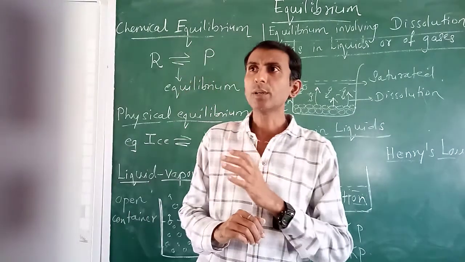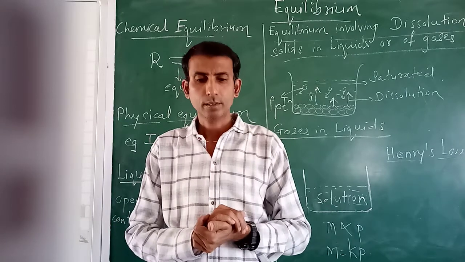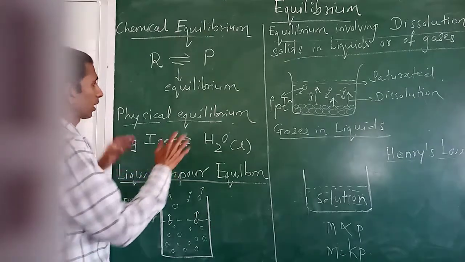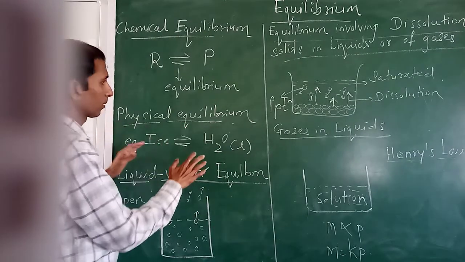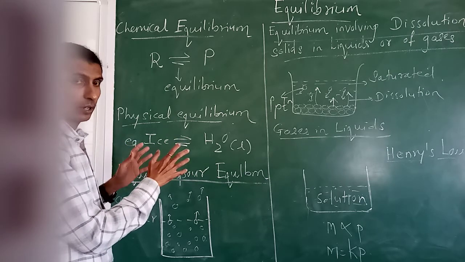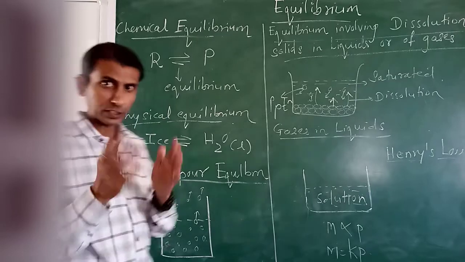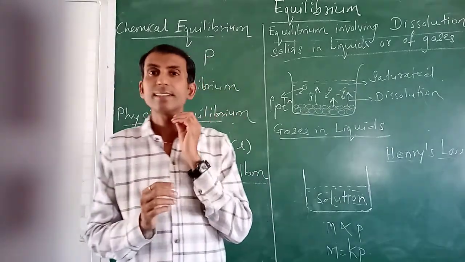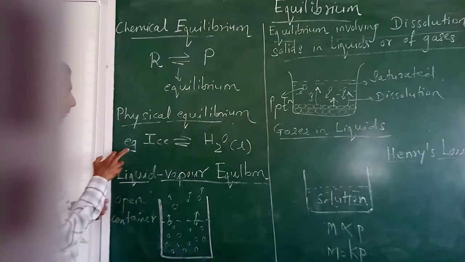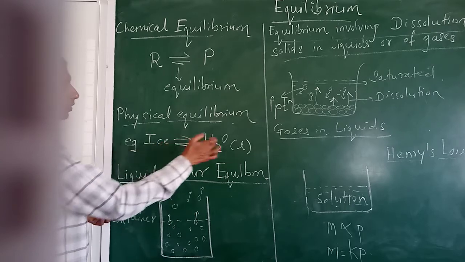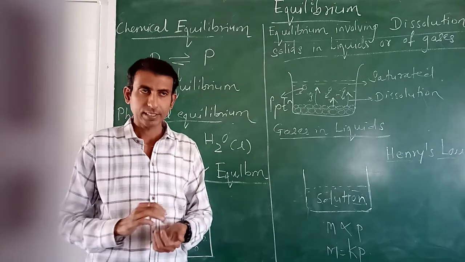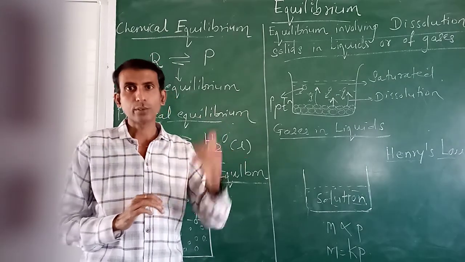So in physical equilibrium we can state or give the definition like this: the equilibrium which is existing between two physical states of the same substance, then the equilibrium is called physical equilibrium. Example देखते हैं. Example, ice getting converted to liquid means melting of ice. Ice getting converted to liquid water,